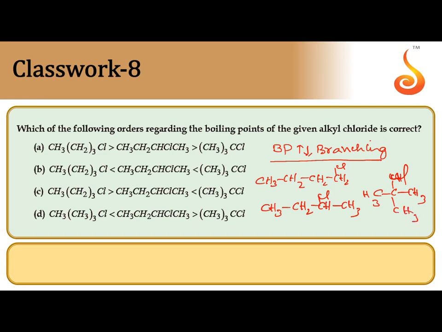So among these 4 chain isomers, N-butyl chloride has no branch, that's why it has the highest boiling point. After that, around the carbon holding halogen, there are 2 branches, one is ethyl, other one is methyl. So next, tertiary butyl chloride. Around the carbon holding halogen, there are 3 branches. So as the branching increases, boiling point decreases. So the correct option, first one only, option A.